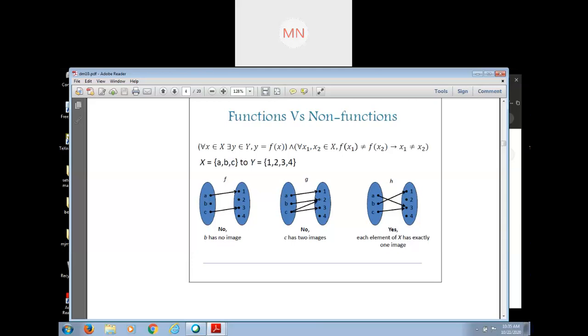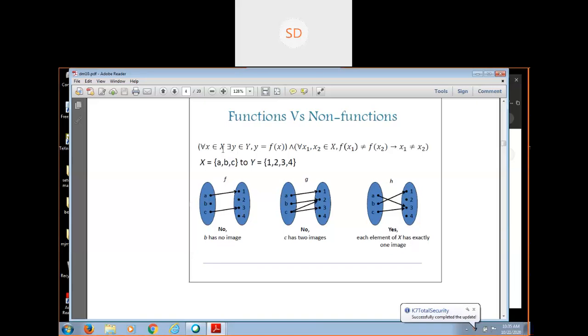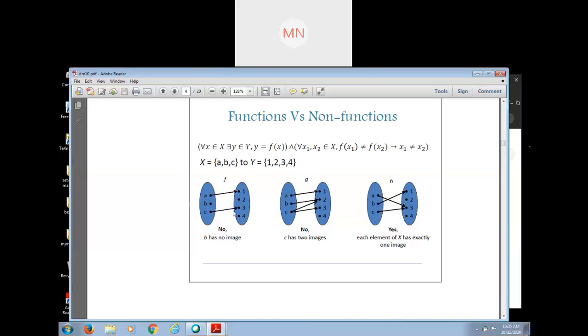Yes, ma'am. See the first figure. Now tell me the image of A is what? 1. And image of B? Is there any image of B?